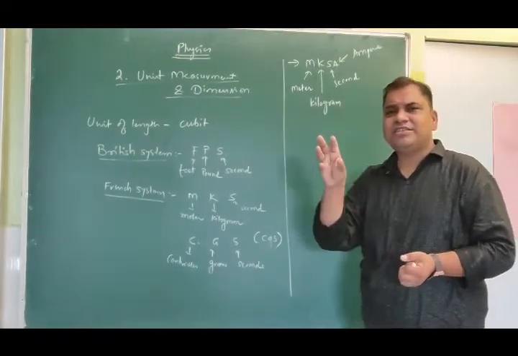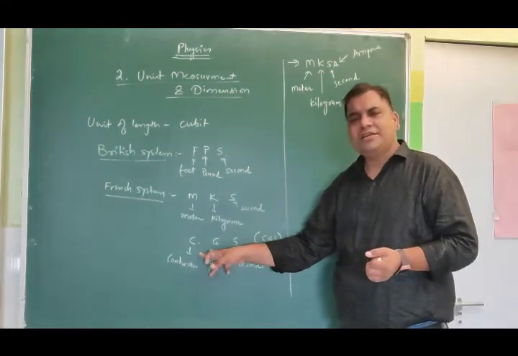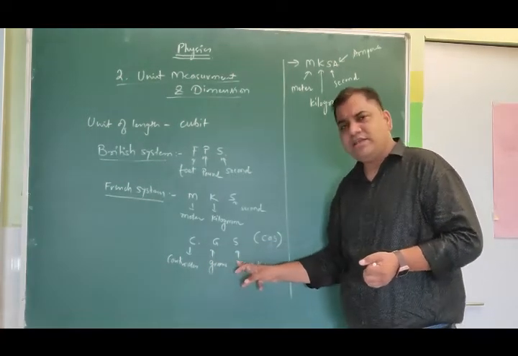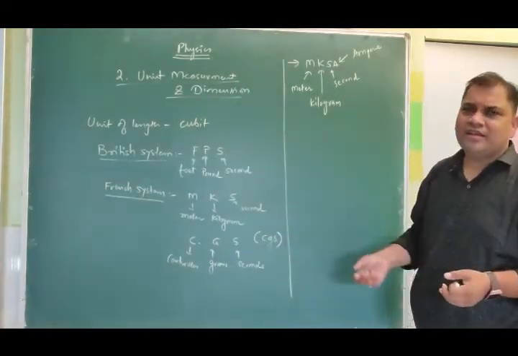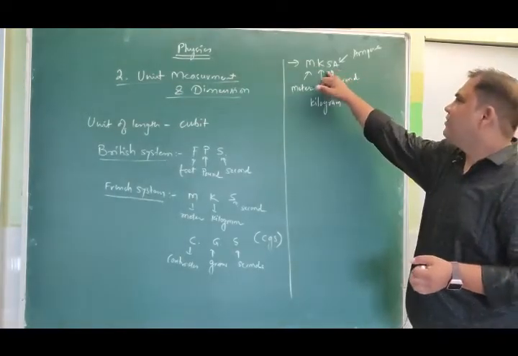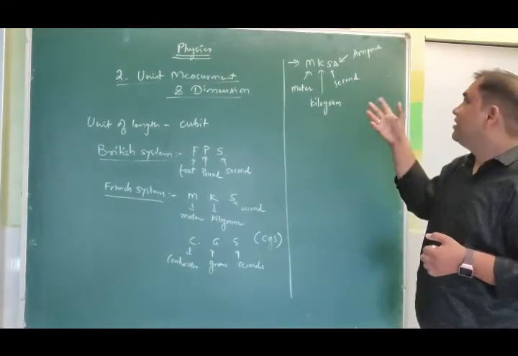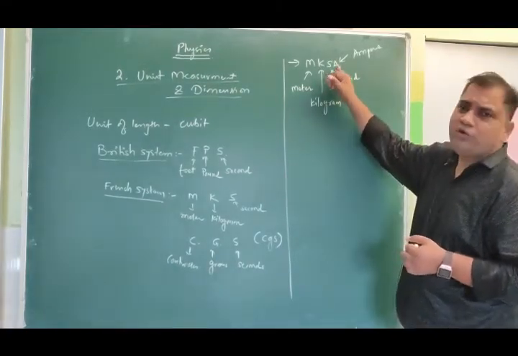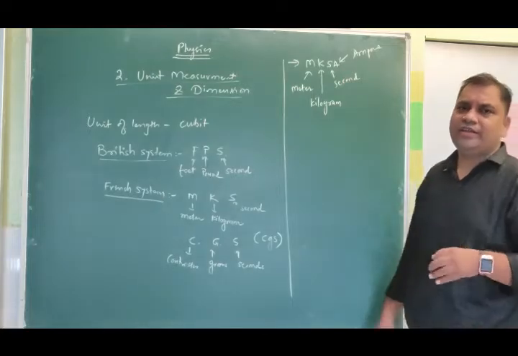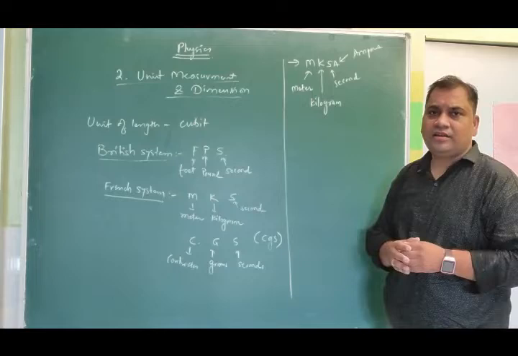CGS is basically a smaller set of units: centimeter, gram, and second. And when electricity also came, we used one more system which is called MKSA, in which we require the unit of one more physical quantity, that is electric current.